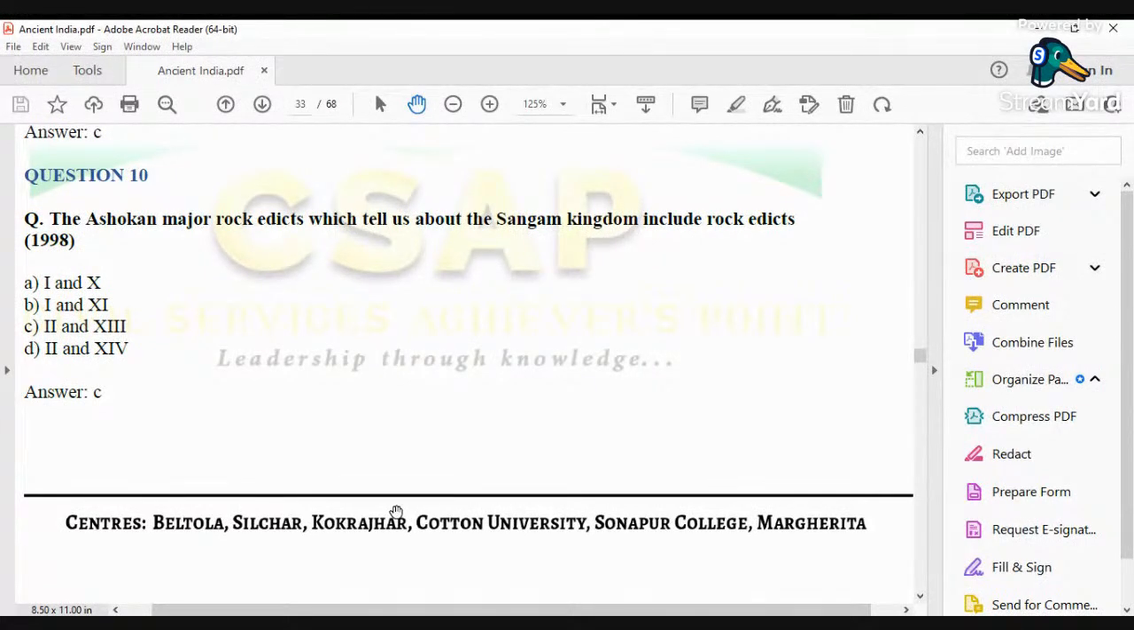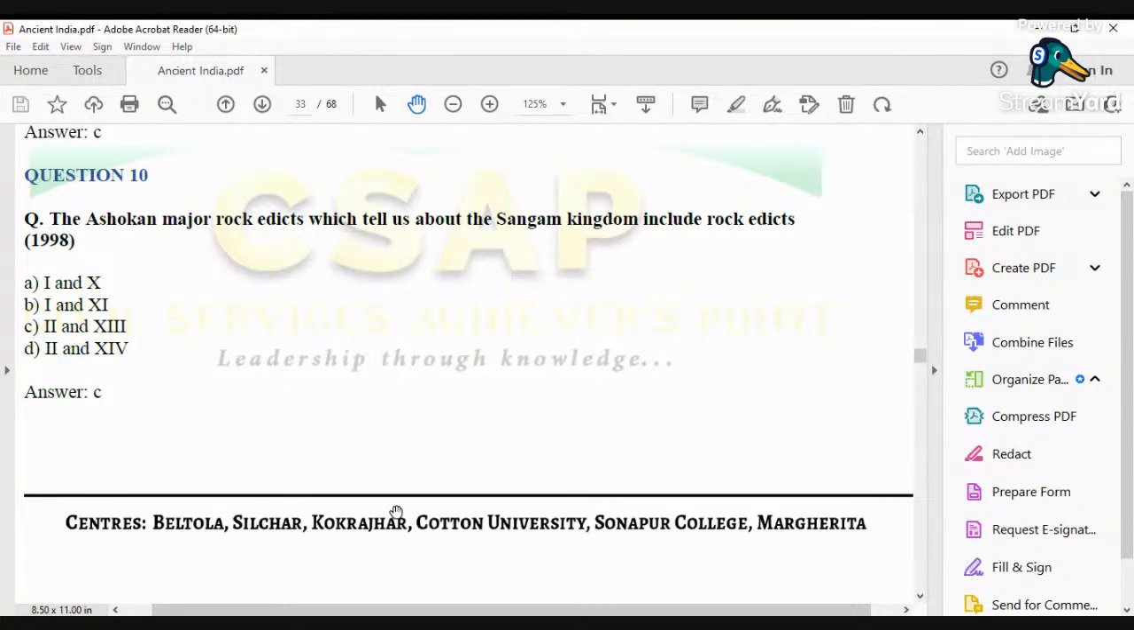Sangam age basically refers to that age when the oldest works of Tamil literature, like Tolkapiyam and Silapadikaram, were composed. Now the question is, which major rock edict of Ashoka? Rock edict refers to the edicts of Ashoka which were inscribed on rocks. I've already told you that certain inscriptions were inscribed on pillars, the other inscriptions were inscribed on rocks.